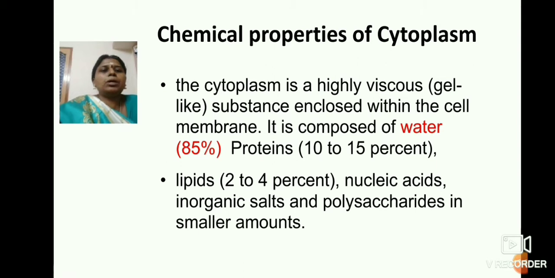Next is the chemical properties. So we have already seen that it is made up of water, 85% is water, and the remaining 10 to 15% is proteins, and lipids occupy a very small amount, but this lipid composition varies based on the type of the cell. So if it is an adipocyte, it contains more lipid compared to protein, and it contains small amounts of nucleic acid, inorganic salts, and polysaccharides also. These are the chemical composition of the cytoplasm.